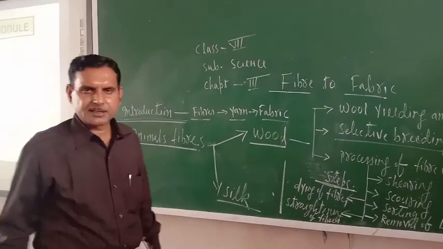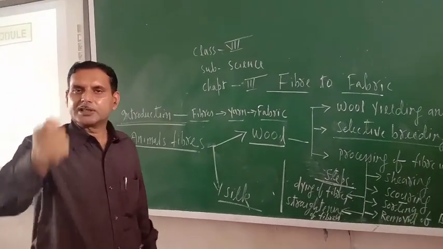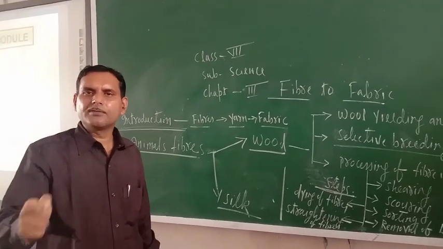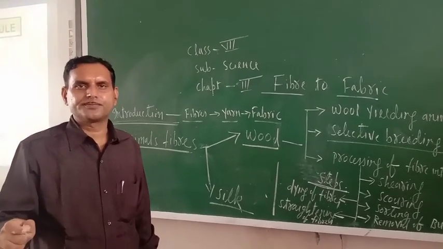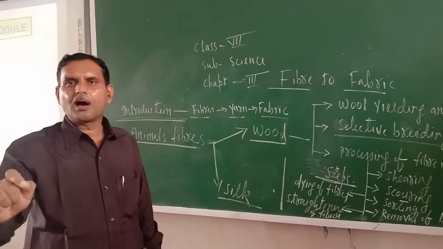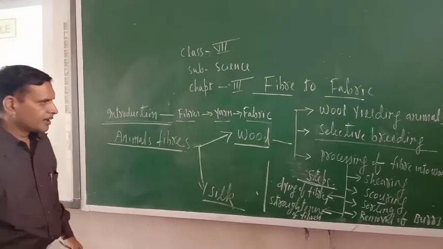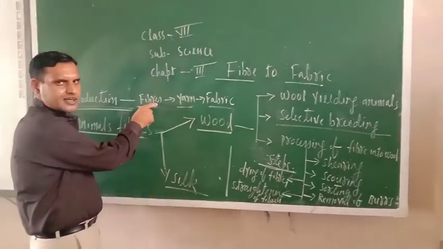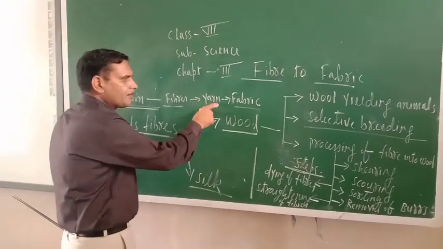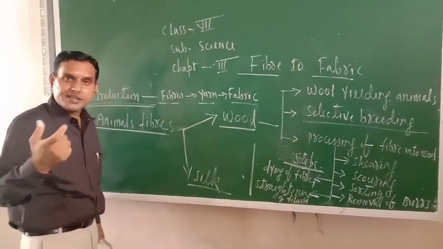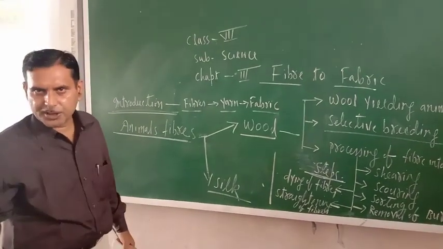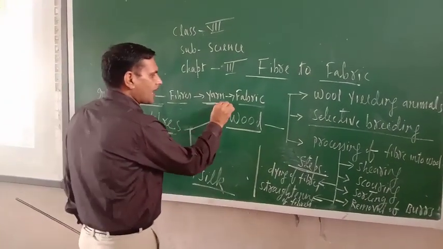What are fibers? Fibers are the thinnest strand of cloth or any other thing. Now when so many fibers come close, they form yarn. So a thick strand of anything is known as yarn.